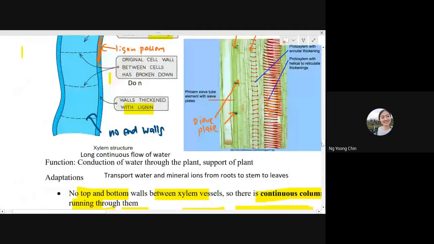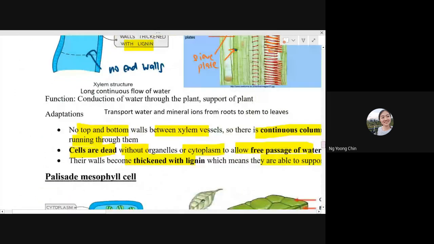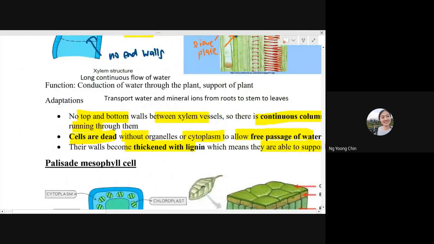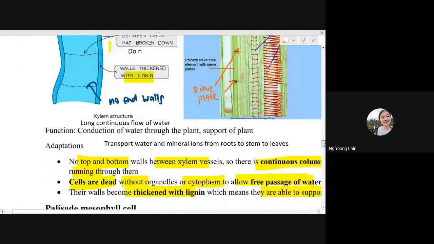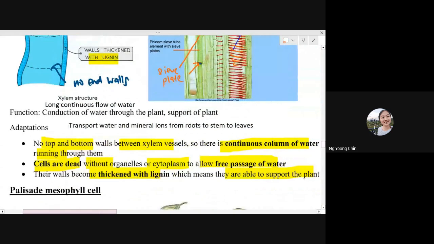Okay, so we finished about the xylem vessel. Remember that xylem vessel, it just looks like a straw. Just imagine it's a very big straw. They can suck up the bubble milk tea. And it's a dead cell. Remember, it's a dead cell. Don't have any cytoplasm, and they do not have any end wall, so they're able to create a continuous column of water.